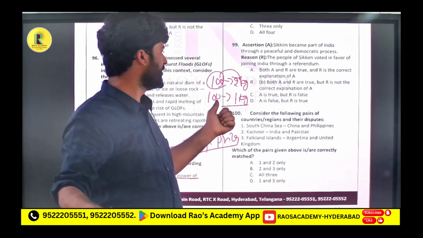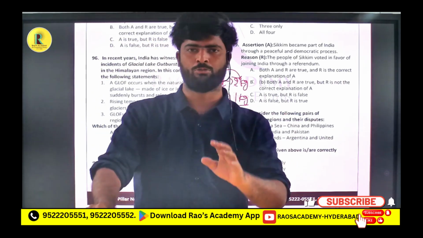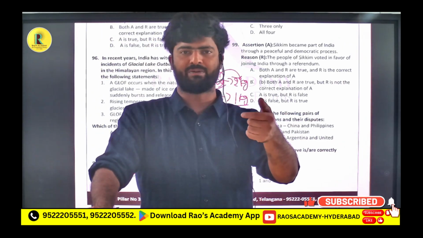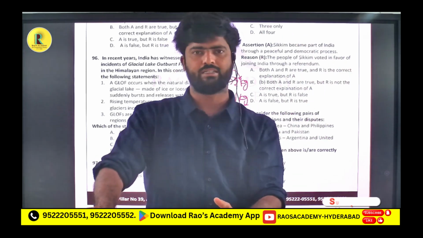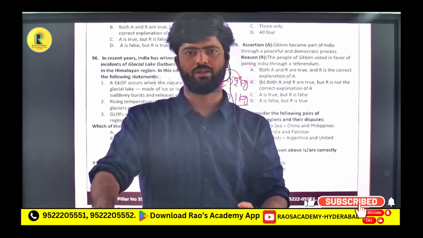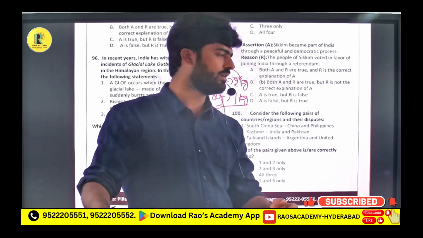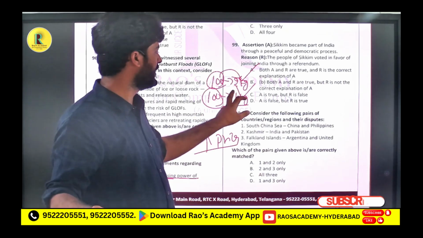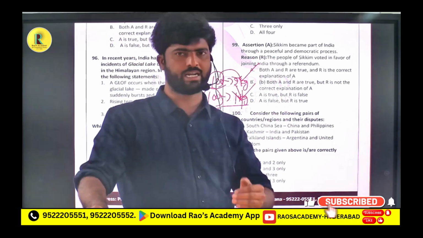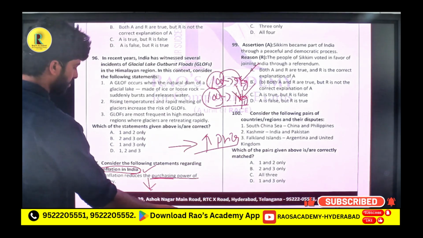But in inflation, 100 rupees means you have just 1 kg of mango. Why? Because the purchasing power of that 100 rupees has come down, from 2 kgs to 1 kg. That is nothing but purchasing power. Once upon a time you could purchase 2 kgs, now you can purchase only 1 kg. It came down in inflation. So the statement is correct.